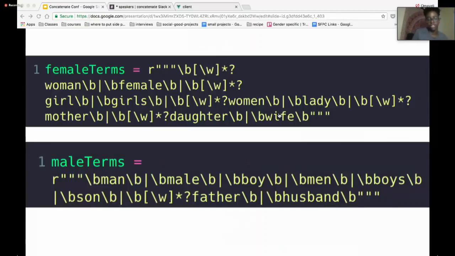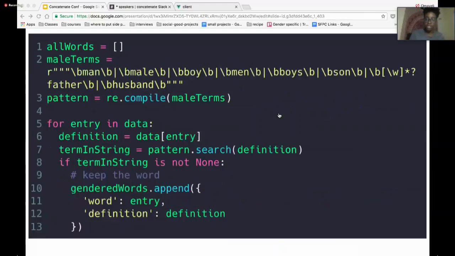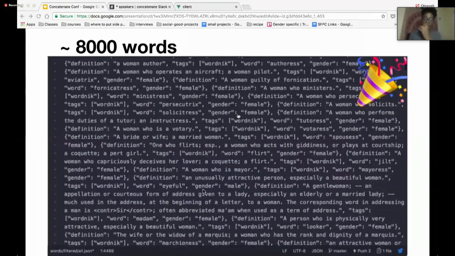So this was the final regex string I came up with, which accounts for a lot of things, part of which I explained, but you can ask me more questions about some other things that are in here. So after I finalized the regular expression, I went through the dictionary, and for each entry, if the definition contained one of those terms, so in line 7, I'm actually searching the definition for that pattern that I create in line 3 and line 2. And then if you can find one of these terms in the definition, then you can add it to our list of gendered words. And so from that, I got about 8,000 words, which I thought was pretty good.